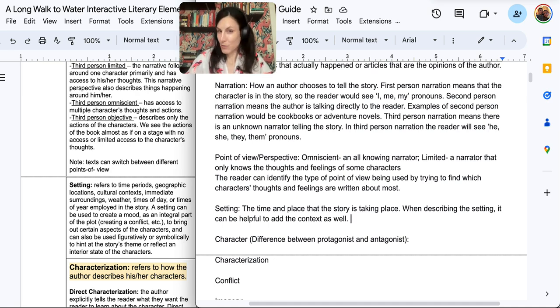We don't really have anything going on, but if you chose one day to set your story, and let's say that day was the day of like a hurricane, so the context is important because you could be a regular day in America or wherever you are, but if there's like a natural disaster, that's part of your setting, the conflict it might cause. Or in the case of Salva, we're in a conflict.